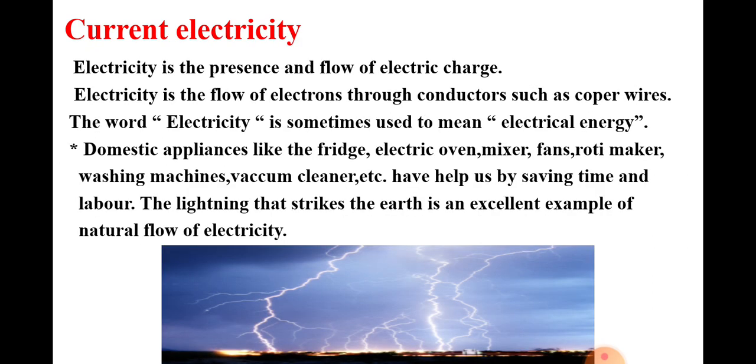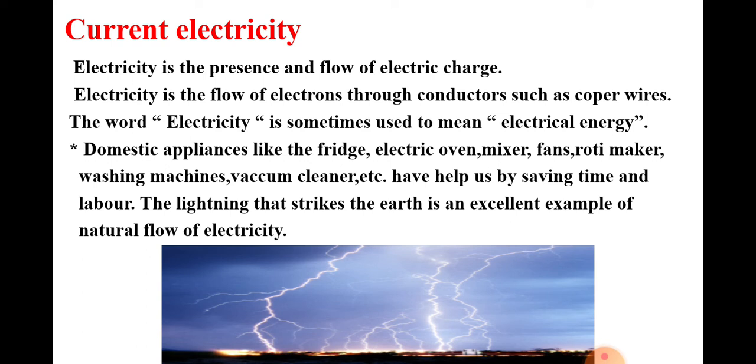Current electricity. Electricity is the presence and flow of electric charge. Electricity is of utmost importance in the modern world. We depend on it for almost everything in our day to day life. In order to avoid inconvenience faced due to failure of power supply, hospitals, banks, offices, and private institutions make alternative arrangements with the help of generators.